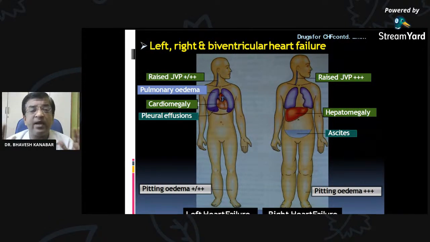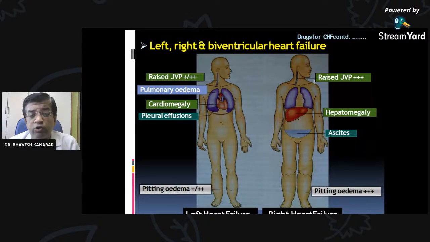Plus there will be cardiac dilatation, because enough blood is not pumped into circulation. Blood remains in the ventricle, and it leads to cardiac dilatation. Because of this cardiac dilatation as well as thickening of the ventricular muscle in order to pump the blood, there will be cardiomegaly. Because of the back pressure over the pulmonary vessel, there will be pulmonary edema. Because of the back pressure over the jugular vein, there will be raised jugular venous pulse. So raised JVP, pulmonary edema, cardiomegaly, pleural effusion, pitting edema. These are the symptoms of left heart failure.